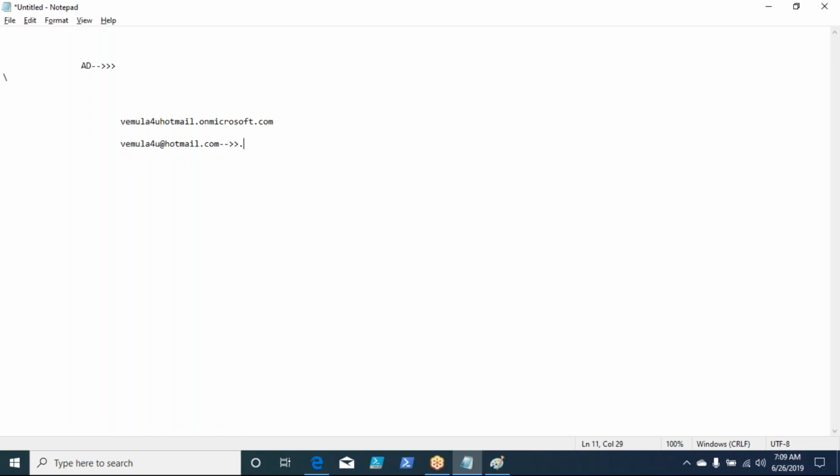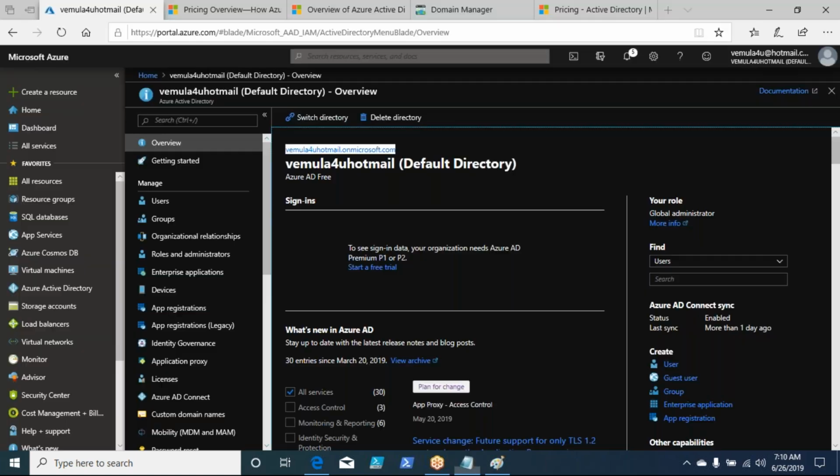Now, what is the directory that is getting created? It creates a directory called it remotes .com, it remotes @, and then appends onmicrosoft.com at the end, right? That's how your default directory is getting created, right?